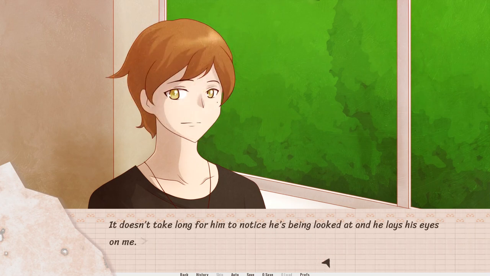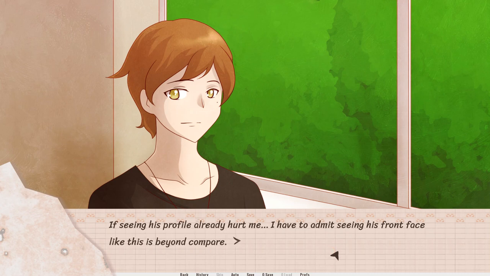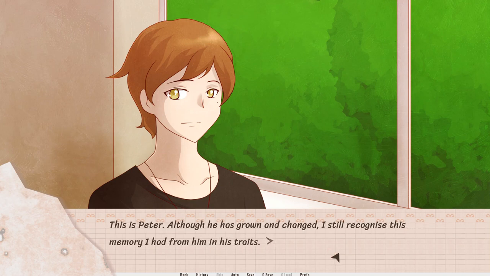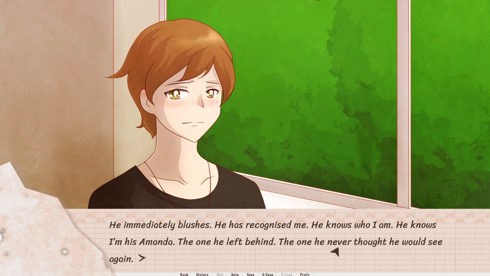It doesn't take long for him to notice he's being looked at, and he lays his eyes on me. If seeing his profile already hurt me, I have to admit seeing his front face like this is beyond compare. This is Peter. Although he has grown and changed, I still recognise this memory I had from him in his traits. He immediately blushes. He has recognised me.